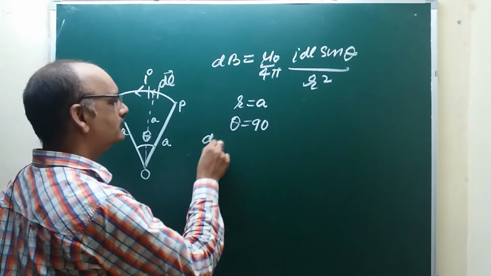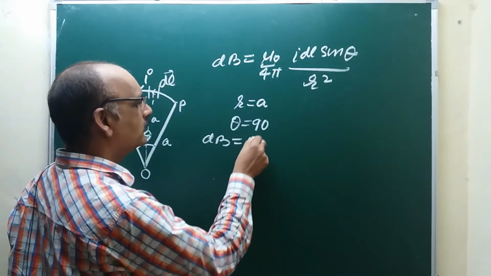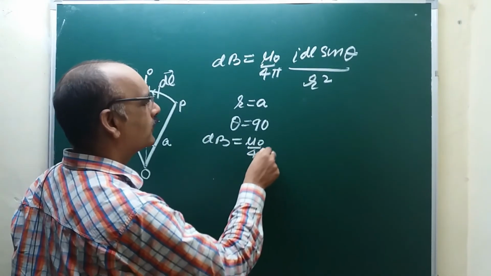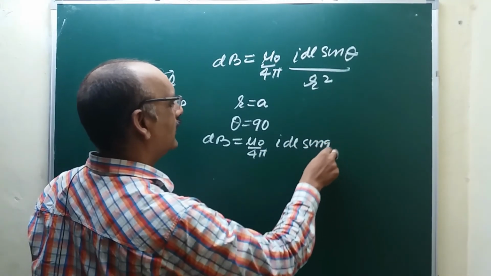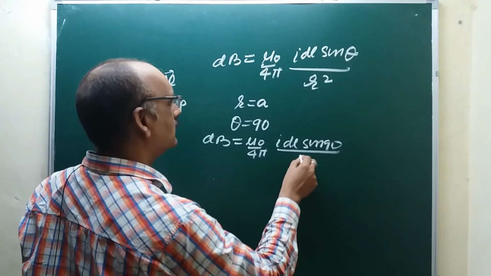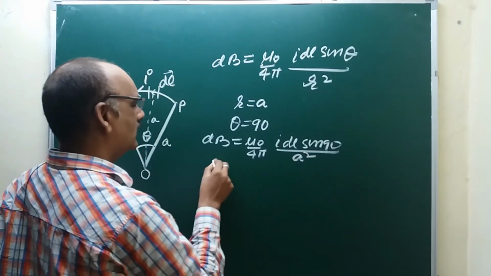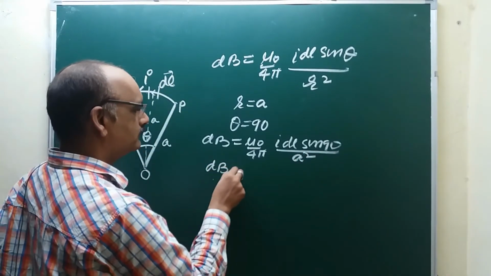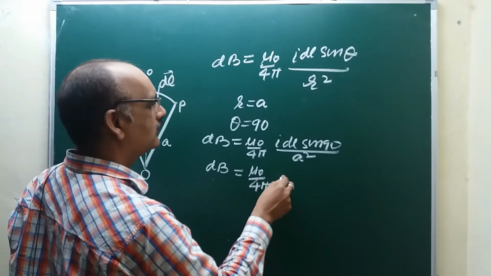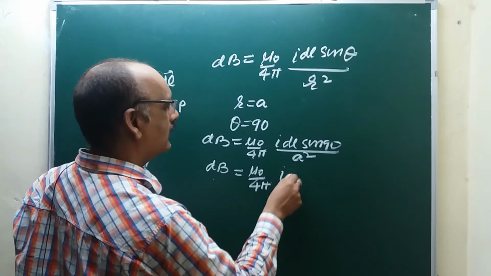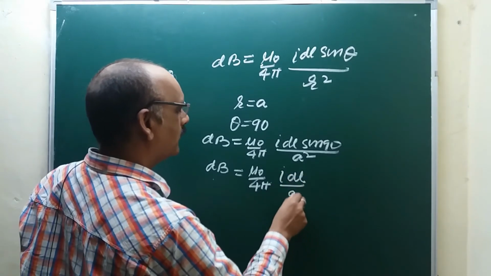Then dB equals mu naught upon 4 pi, I dl sin 90 by a square, so dB equals mu naught upon 4 pi, I dl upon a square.